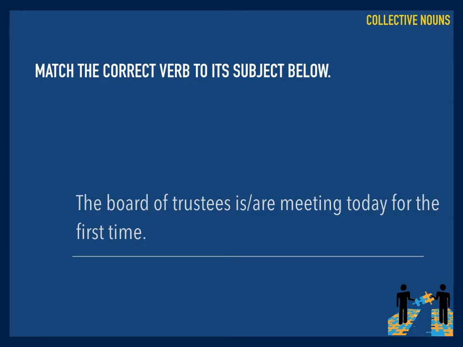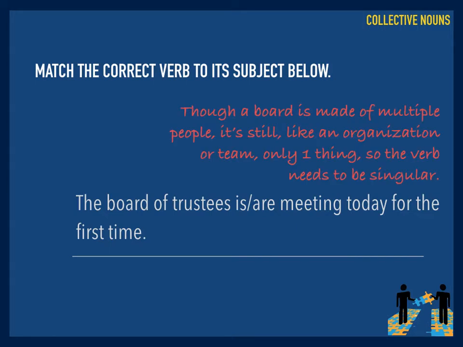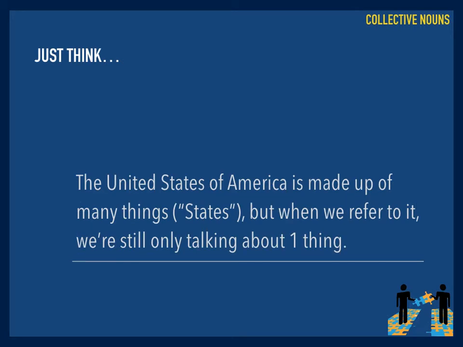What about here? The Board of Trustees is or are meeting today for the first time. We're not talking about the trustees, we're talking about the board of trustees. And there's one board, we're not talking about two, so the answer would be is. Just think, the United States of America is made up of many things, many states, but we refer to it as only one country.